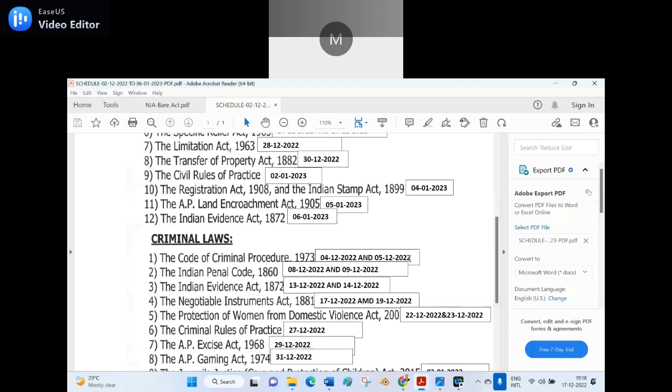So now, 17th is today, 18th tomorrow is a holiday, and on 19th again we will deal with the Negotiable Instruments Act, 1881. Please concentrate on the cases, especially the latest cases, and I will also make some cases so you can have a notion of them.